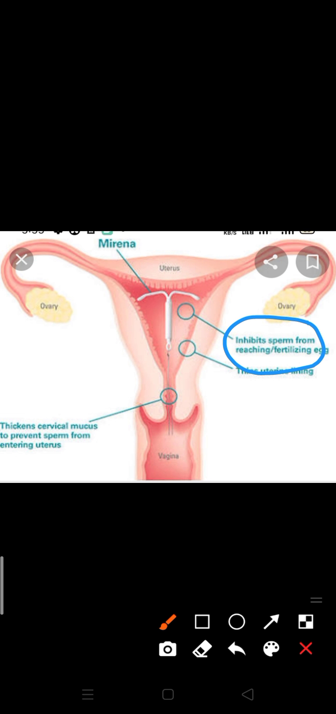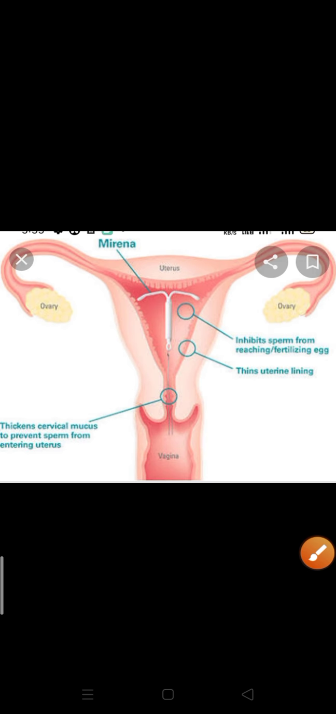Okay, so that's why it can't protect from any kind of sexually transmitted disease, but the barrier method is very helpful to protect against sexually transmitted disease. It's about the intrauterine contraceptive device. I hope that much is clear.